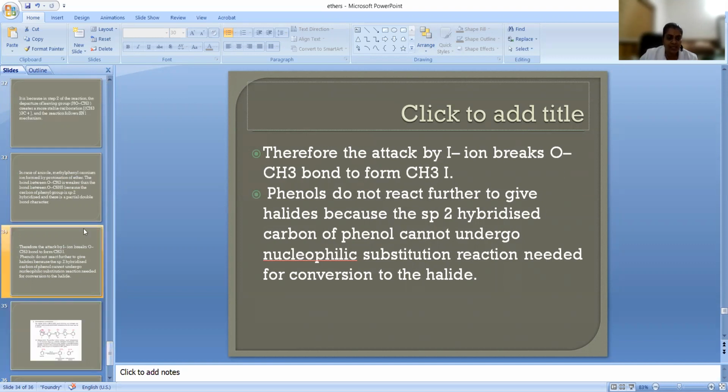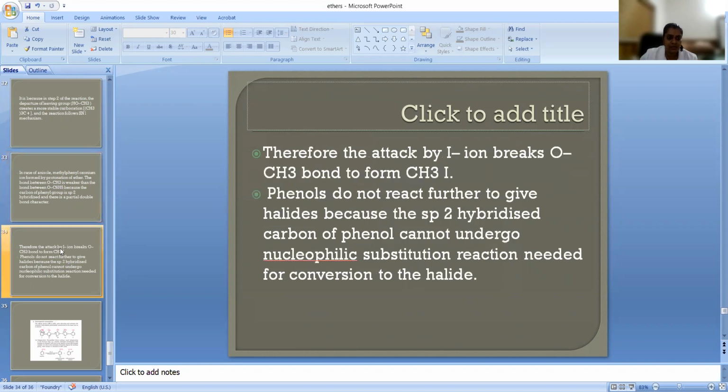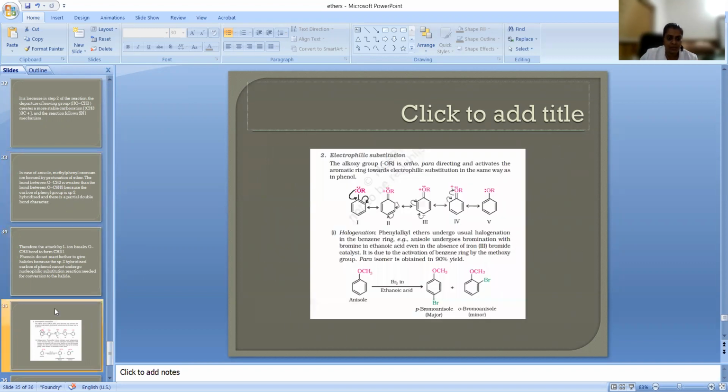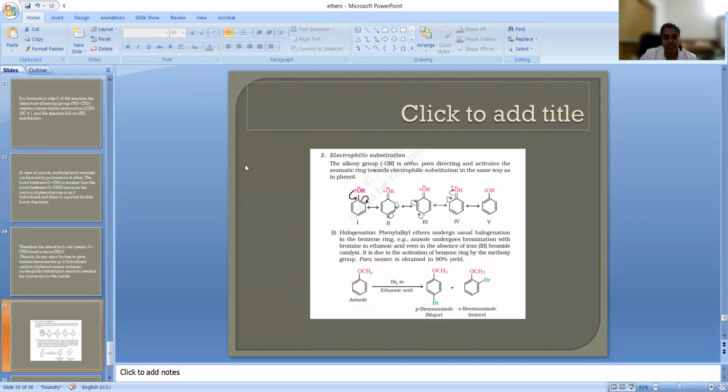Next we can see electrophilic substitution reactions. Okay, how will it undergo electrophilic substitution reaction? Let us see, the alkoxy group is there. Electrophilic substitution means an electron-loving group, an attacking reagent, will be coming there.